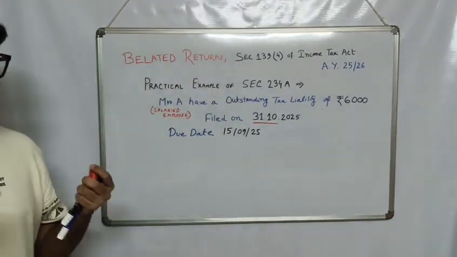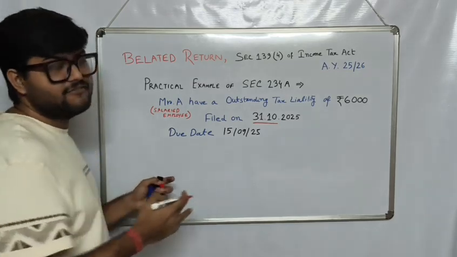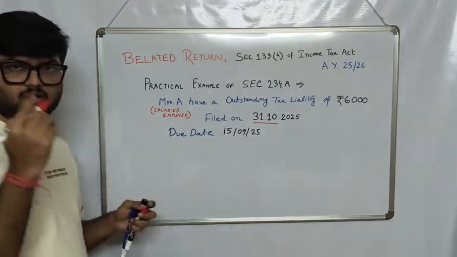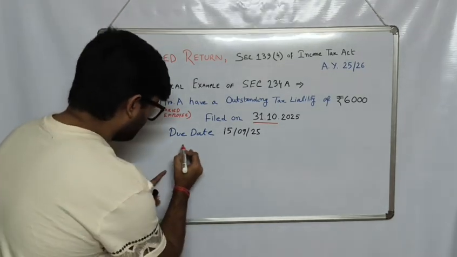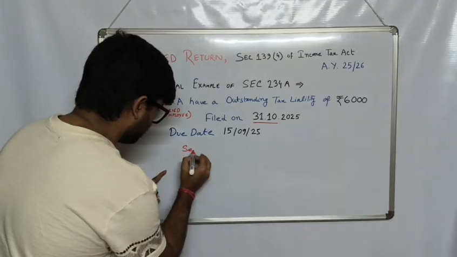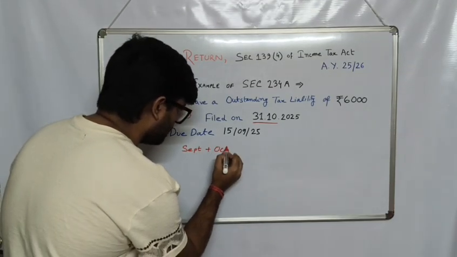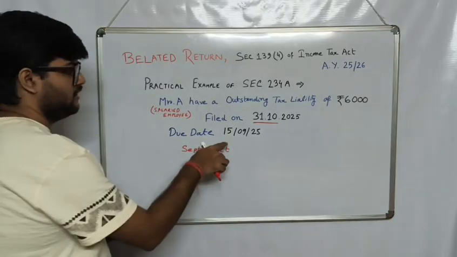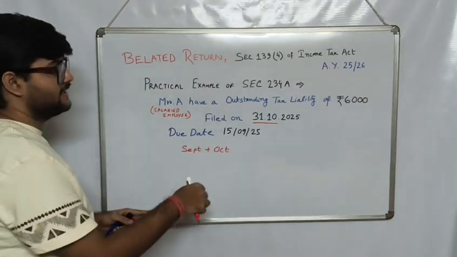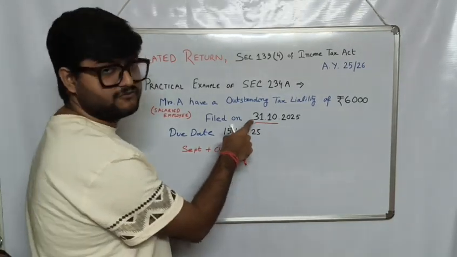In income tax, when there is half a month, we take it as 1 month. So here we will take September as well as October. He should have filed on September 15th, but he has filed on October 31st.